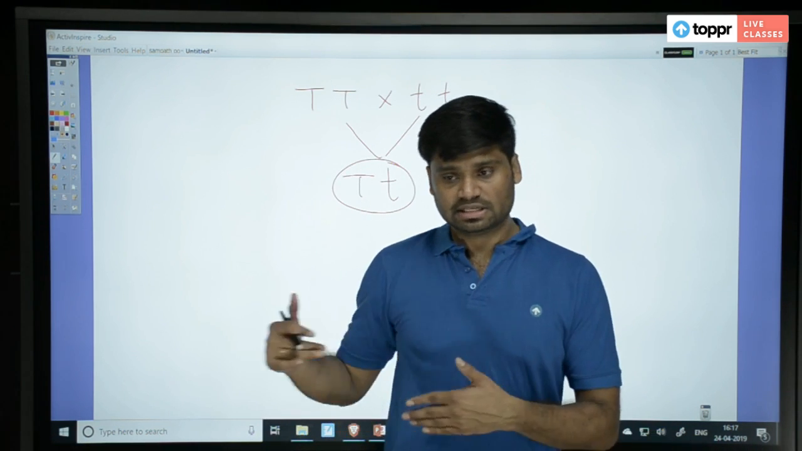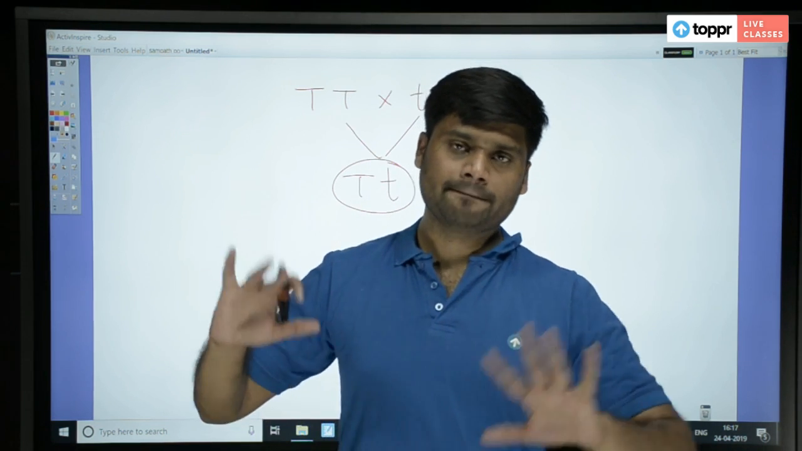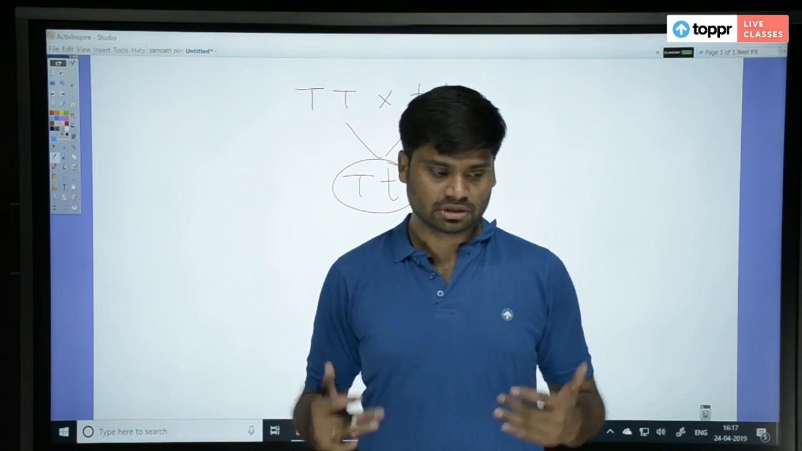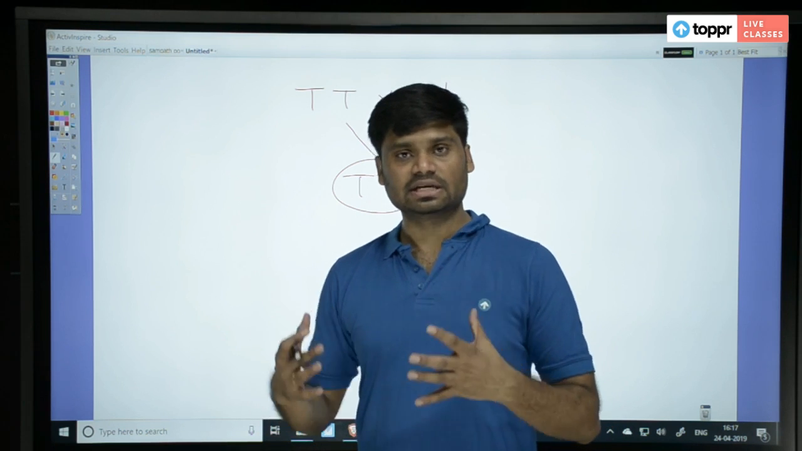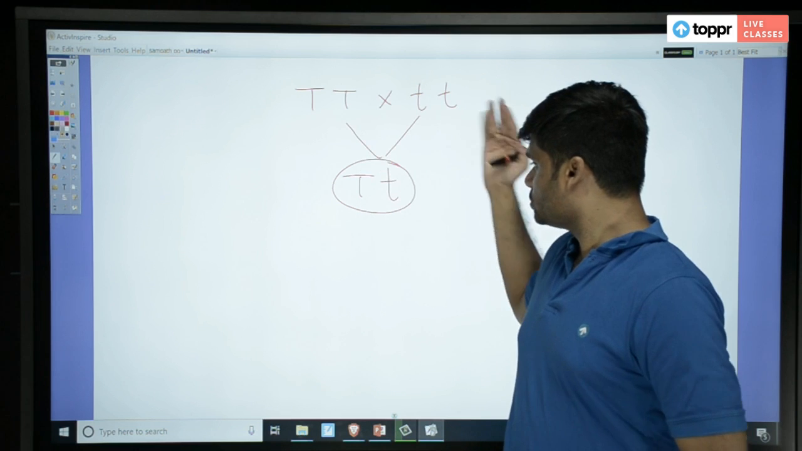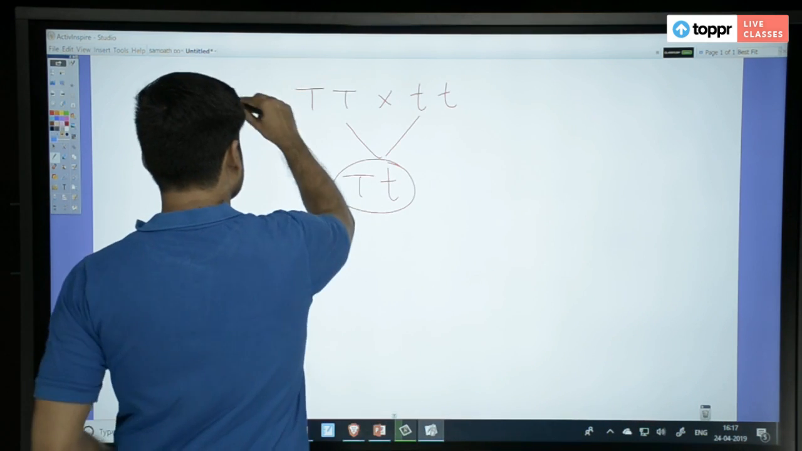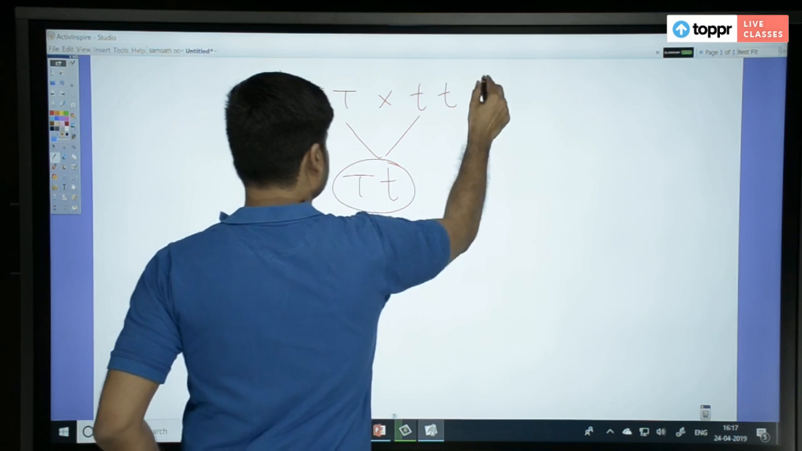Actually he did selfing on them, self-fertilization, so that they became pure lines. Pure line selection, so pure lines he created first. Capital T, capital T and small t, small t, so they were homozygous. When you cross them, you still got a tall plant. So tall, short.